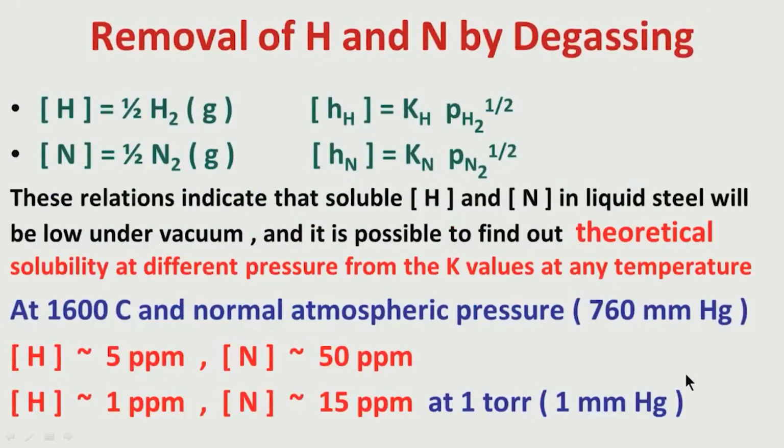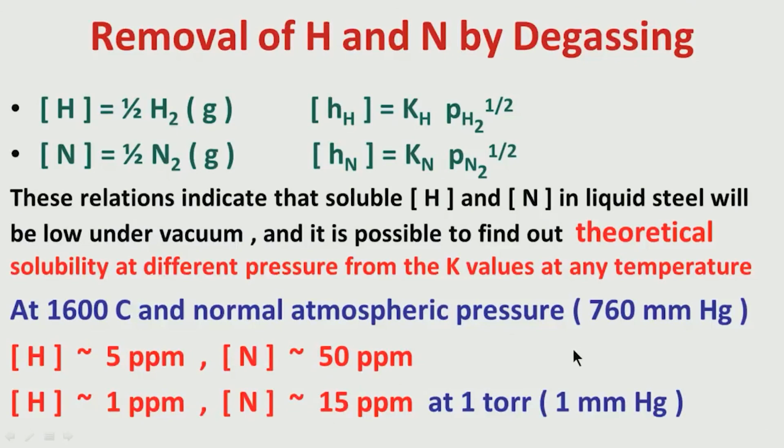Then I have talked about degassing, how hydrogen and nitrogen can be removed using vacuum. This is a reaction at the interface of liquid and gas. Hydrogen and nitrogen as elements present in the liquid steel go to gaseous hydrogen and nitrogen as molecules and are removed in the gas phase. So, this reaction depends on the partial pressure of hydrogen or nitrogen, which is lowered by using vacuum. So, the better the vacuum, that means the lower the partial pressure, the better is the degassing.